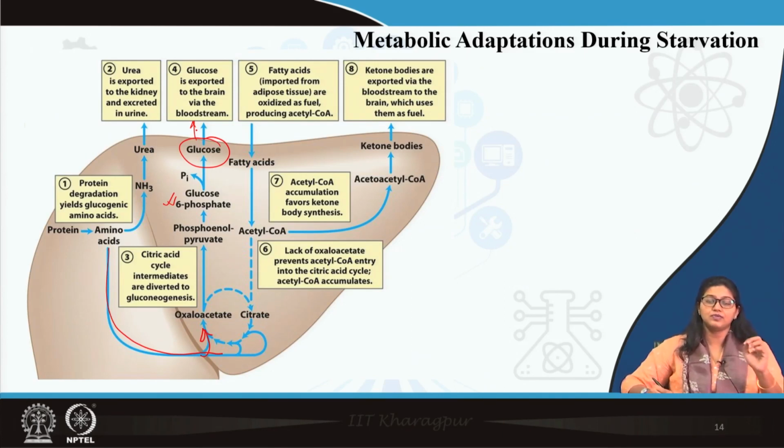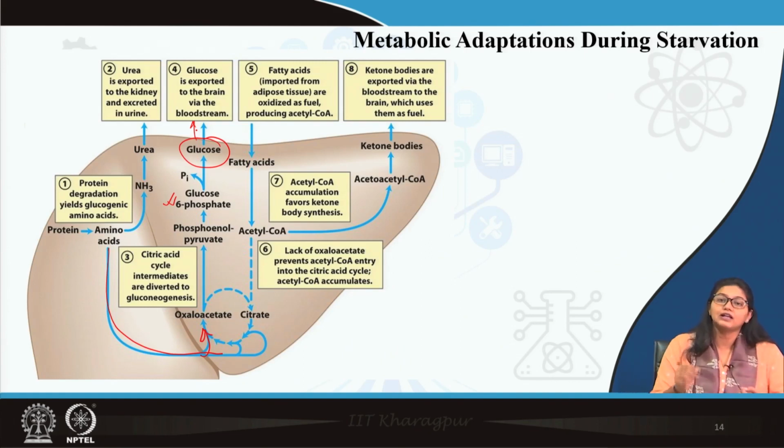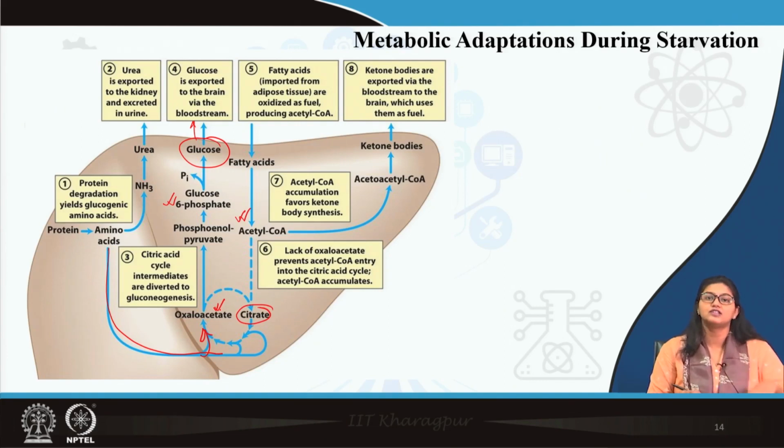Now, what happens is that TCA cycle intermediates are siphoned off out of the TCA cycle to form glucose, so the TCA cycle cannot be completed, and the balance of the TCA cycle is hampered. So, even if fatty acids form acetyl coenzyme A via beta oxidation, that acetyl coenzyme A cannot enter the TCA cycle, because to accept acetyl coenzyme A to form citrate, oxaloacetate is needed, and oxaloacetate is not available, as it is utilized up.